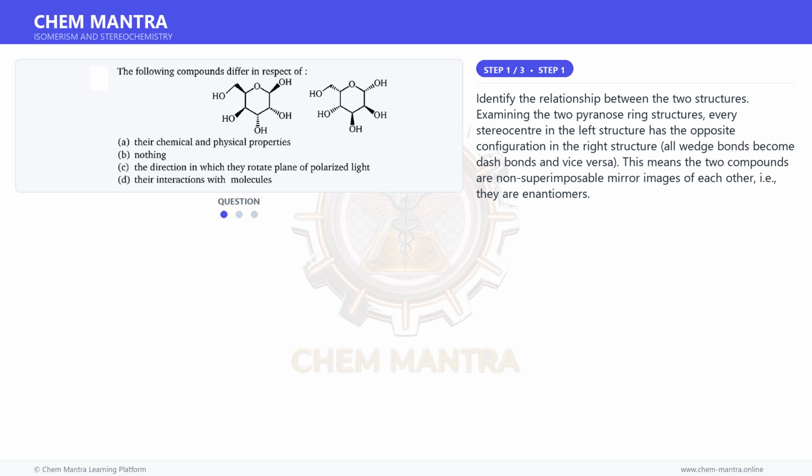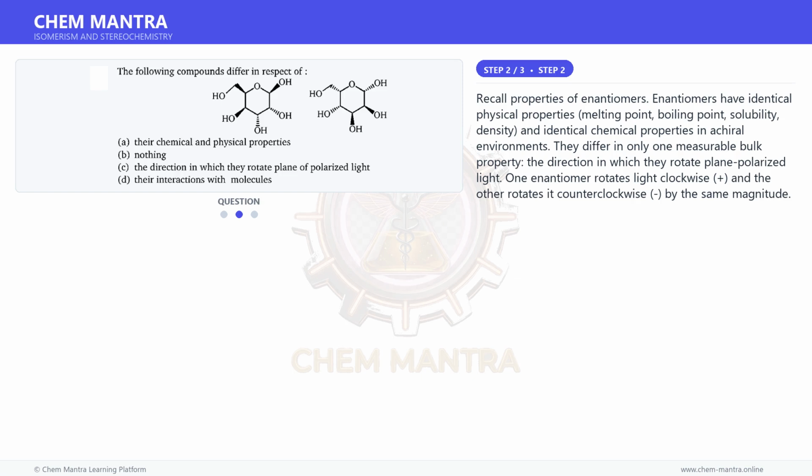Examining the two pyranose ring structures, every stereocenter in the left structure has the opposite configuration in the right structure. All wedge bonds become dash bonds and vice versa. This means the two compounds are non-superimposable mirror images of each other, i.e., they are enantiomers. Moving on to the next step.